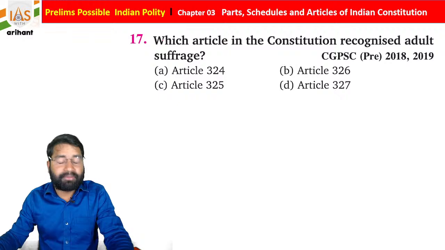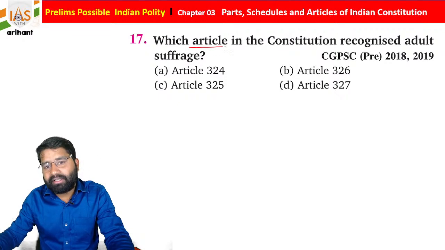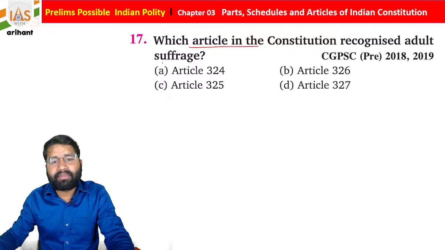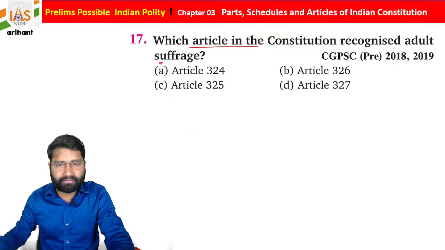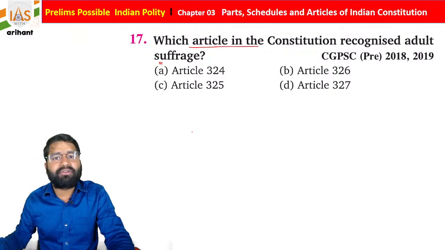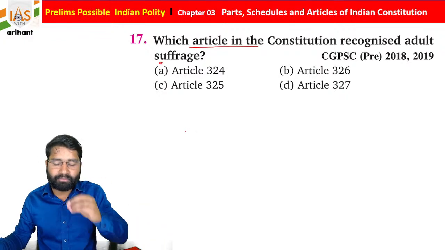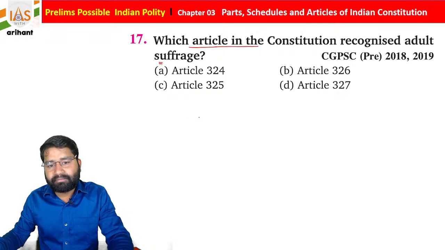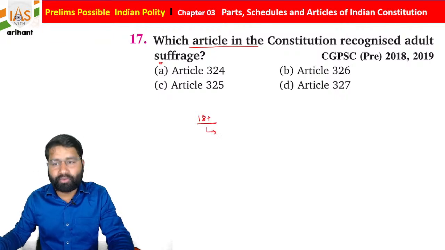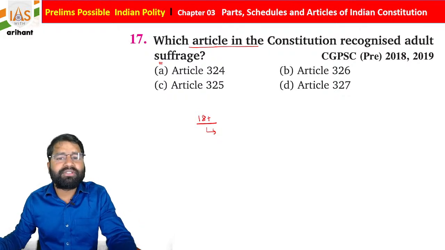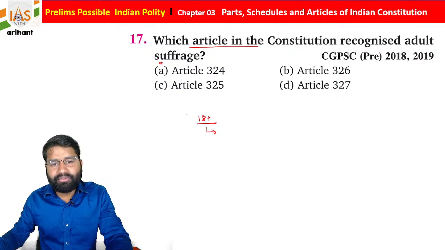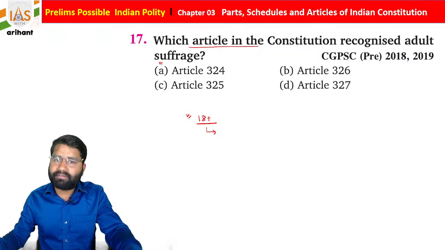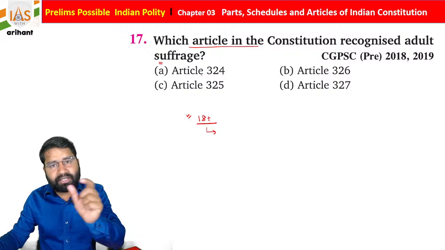Now there's question number 17. Which article in the Constitution recognizes adult suffrage? What is adult suffrage here? As you know, students, our Constitution does not create any type of discrimination, that males will vote, women will vote. We are providing that every person who is a citizen of India and who is 18 plus, he or she is eligible to vote. Basically this is called universal adult franchise. So above 18, everyone is eligible to vote. So it is mentioned under an article.